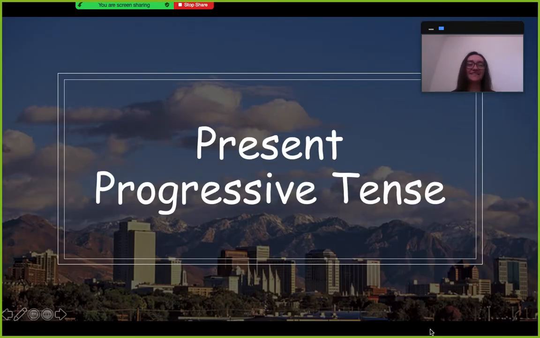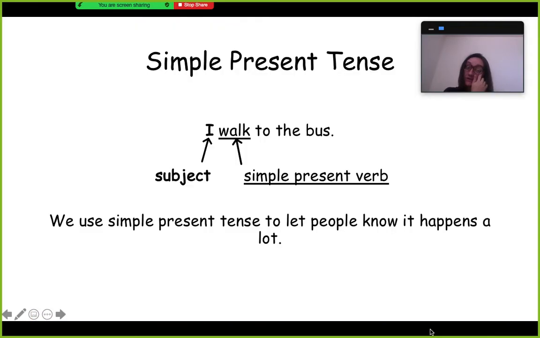Okay, students, so today we're going to go over again the present progressive tense. So we know that simple present tense is the subject and the simple present verb together. So I walk to the bus, simple present tense, right? And we use simple present tense to let people know it happens a lot.